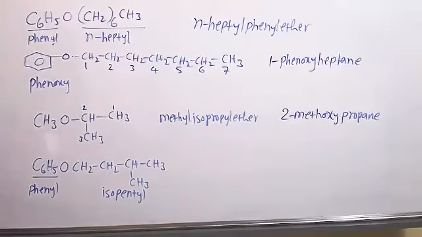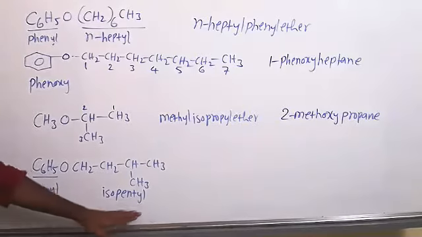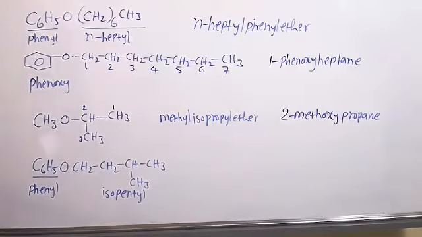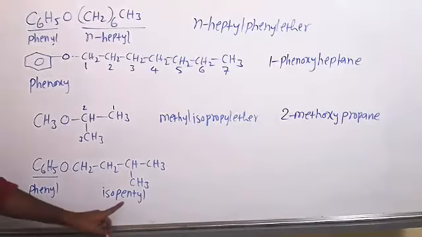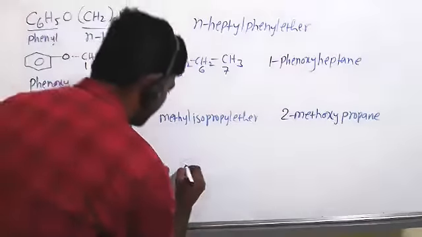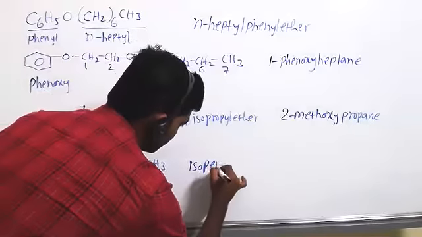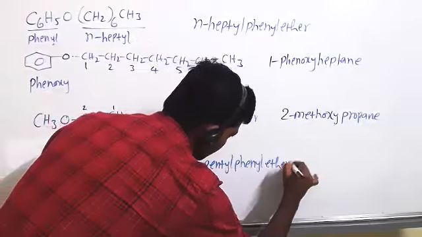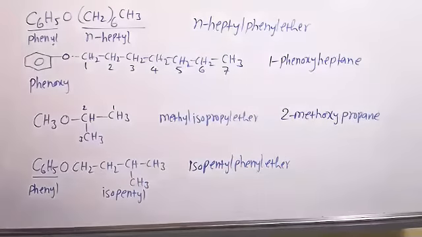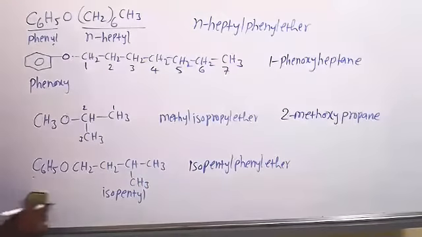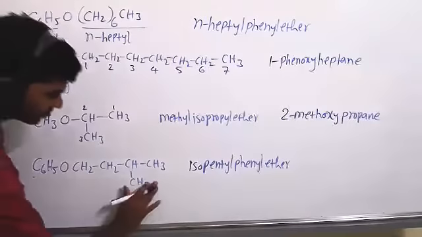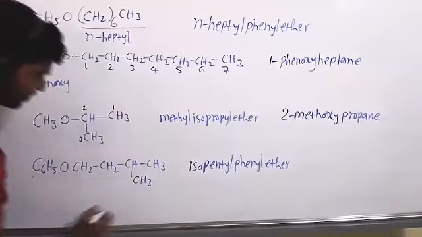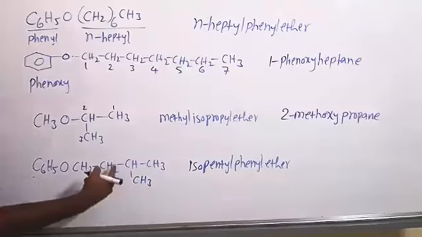Alphabetical order, which one comes first? This is phenyl, this is pentyl. Isopentyl. Yeah. P is there, here pH. So pentyl, isopentyl. Then phenyl, ether. Next, IUPAC name. So this is only bigger one, 6 carbons. This side only 5 carbons are there.